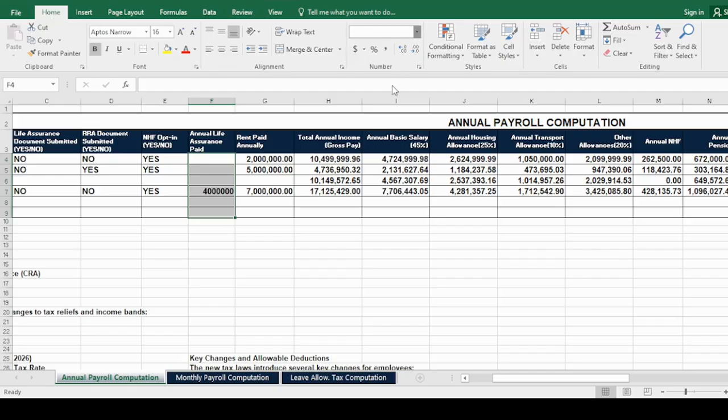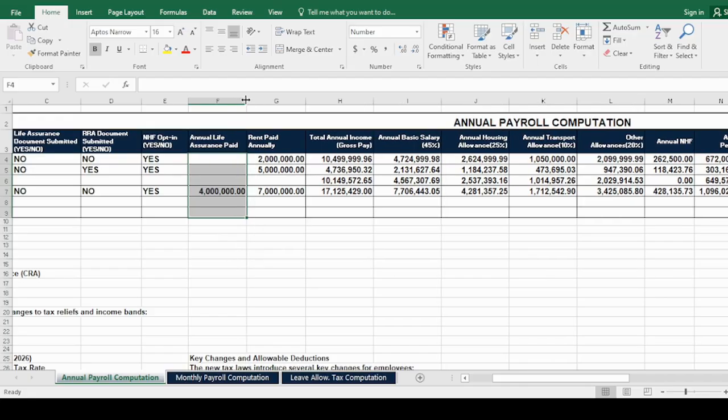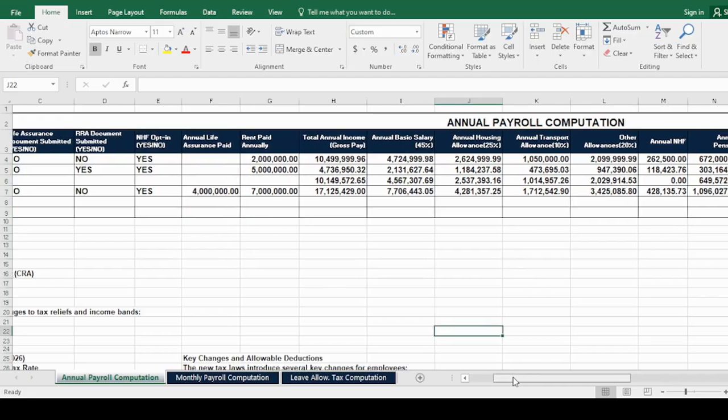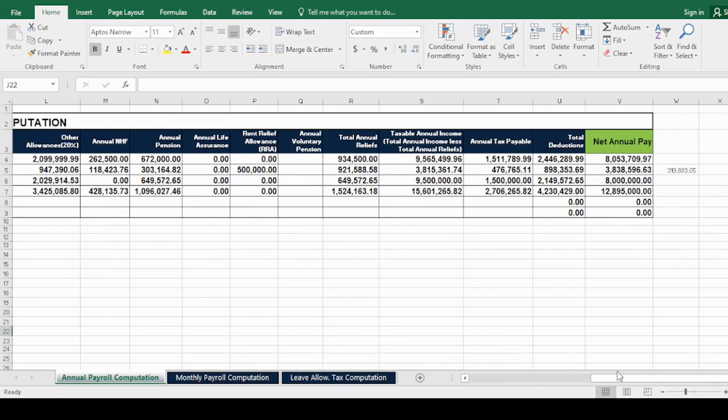Format it quickly. All right, so we see that there's been an increase here because of the additional relief this employee is enjoying.